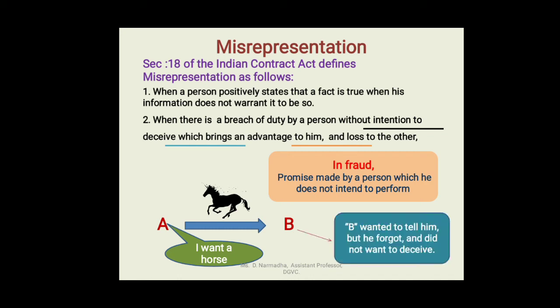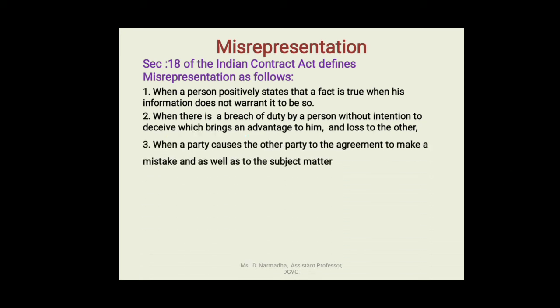Let's go to the third act. When a party causes the other party to the agreement to make a mistake as to the subject matter. So it causes the other party to make a mistake as to the subject matter. That means, let me explain with an example.